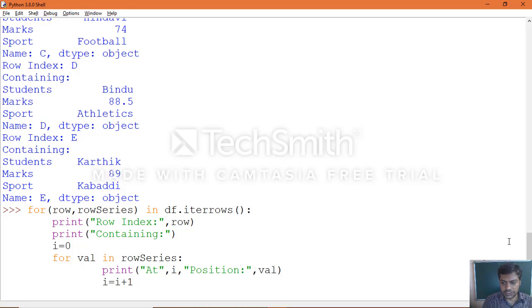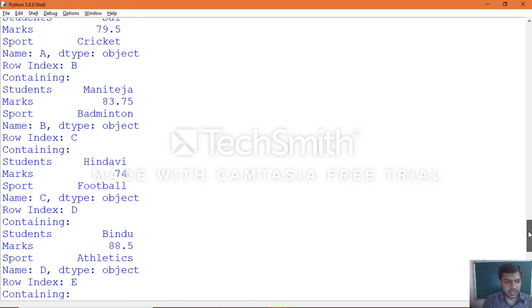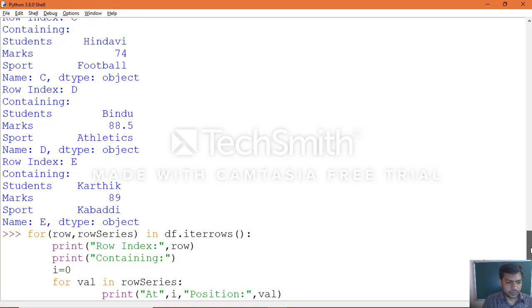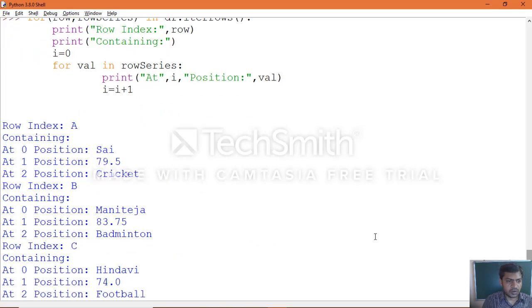Now when you apply the position, the row index is a, but what was earlier represented as column headers you will now see as positions 0 1 2. This is the default index for columns also, in a two-dimensional array. That's why we call it position.